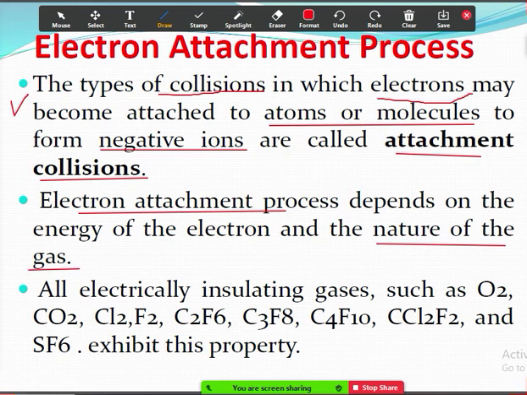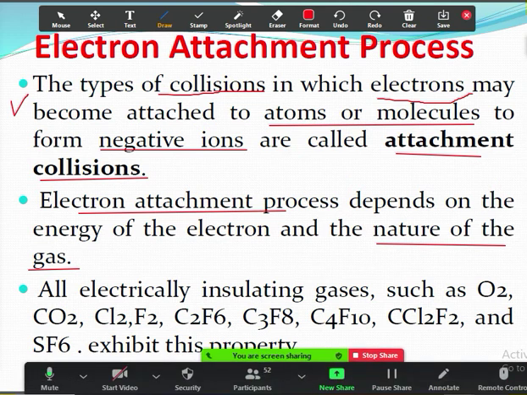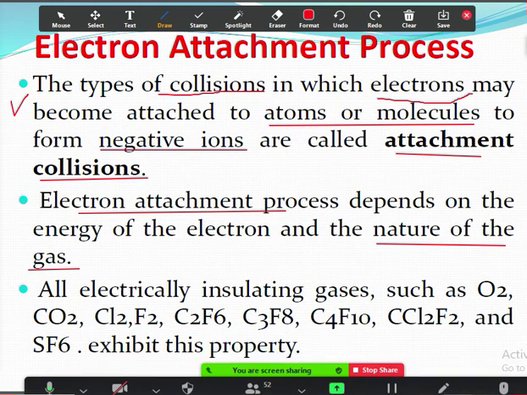So this electron attachment process depends on the energy possessed by the electron as well as the type of gas or the nature of gas. So these are some of the examples.